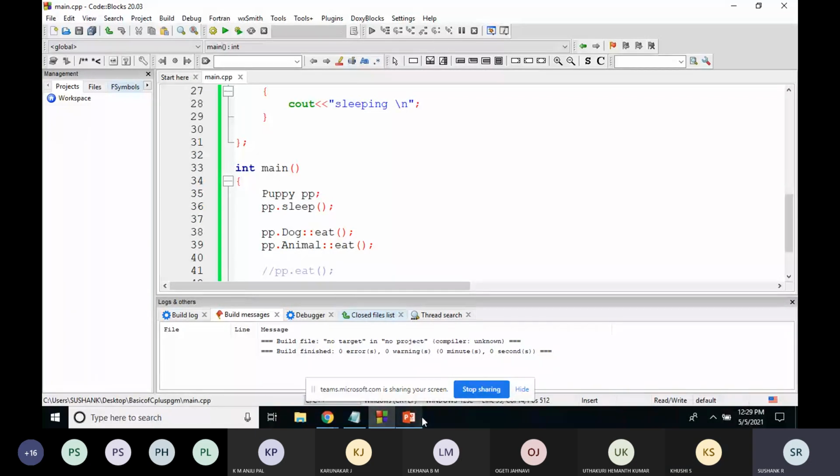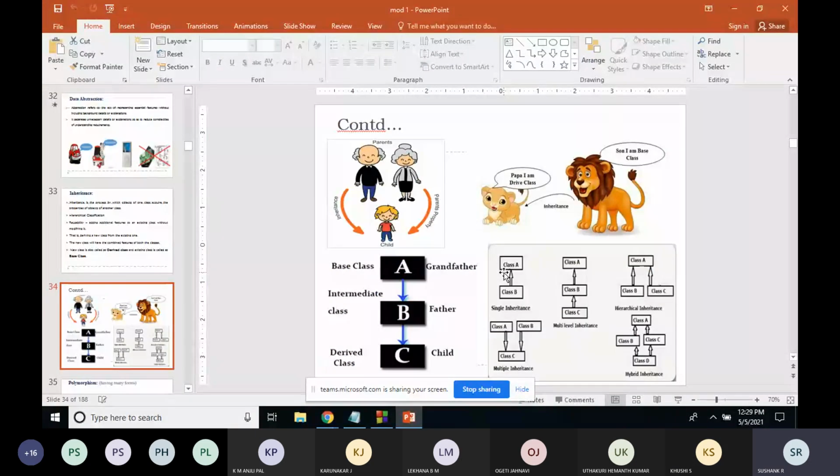Okay, so that's why I always tell you to practice the code. If you start writing the code, you will come up with these kinds of scenarios. So you try to implement this hybrid inheritance, and you might come up with these kinds of issues. This is how the ambiguity will be cleared.